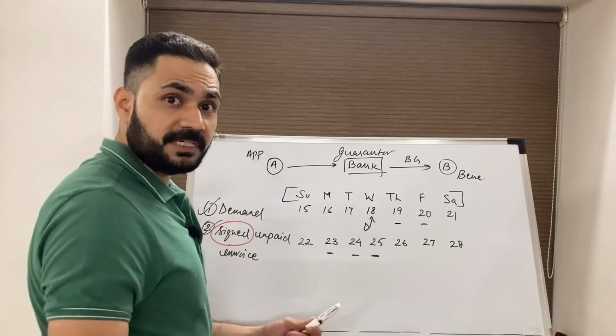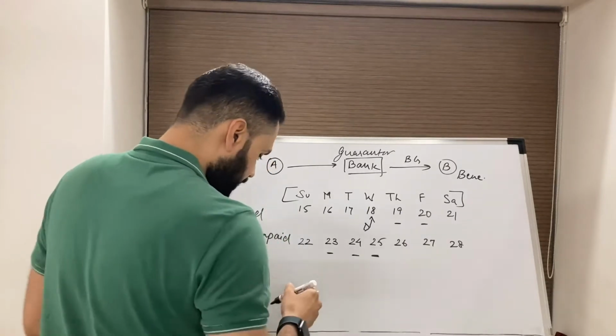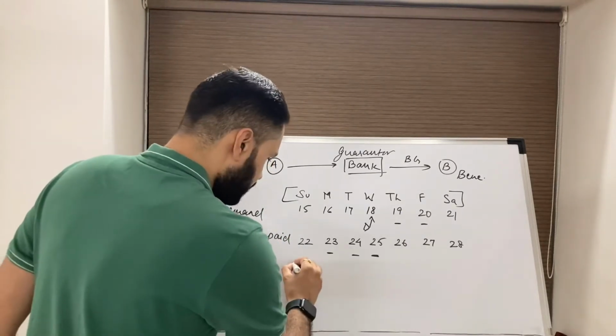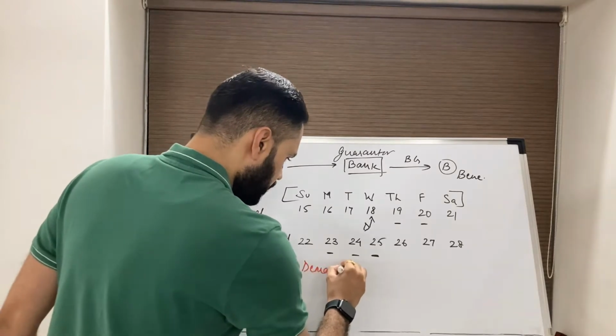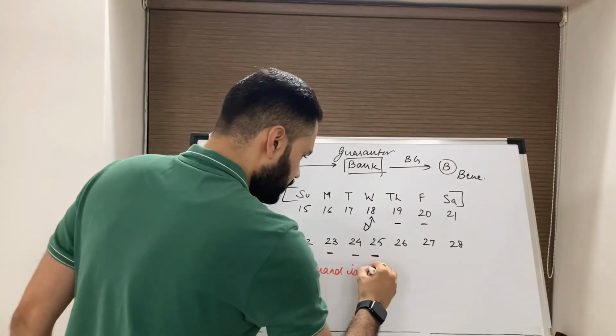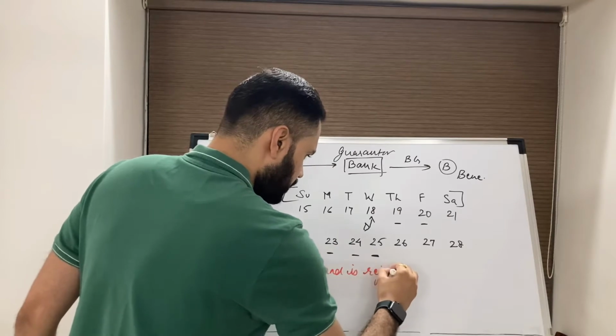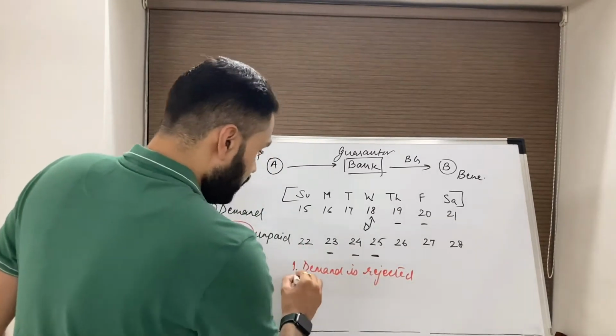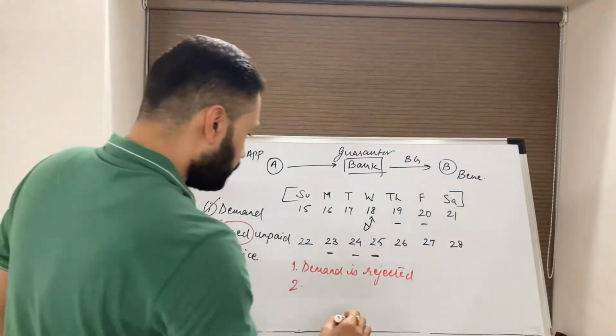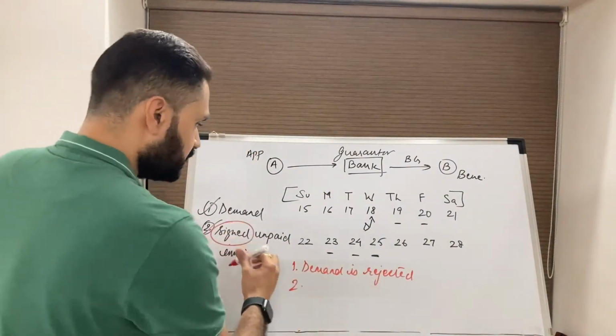Now how will you send the notice of refusal? You will tell the beneficiary, number one, demand is rejected, and number two, why the demand is rejected. So you have to clearly mention what is missing.